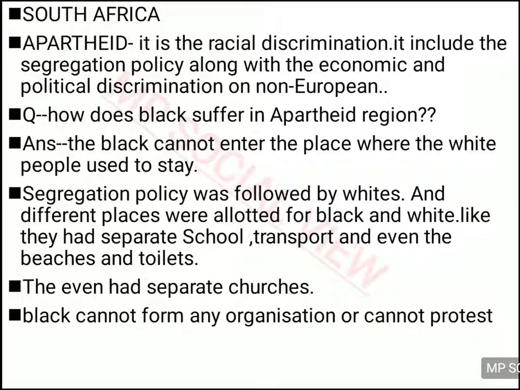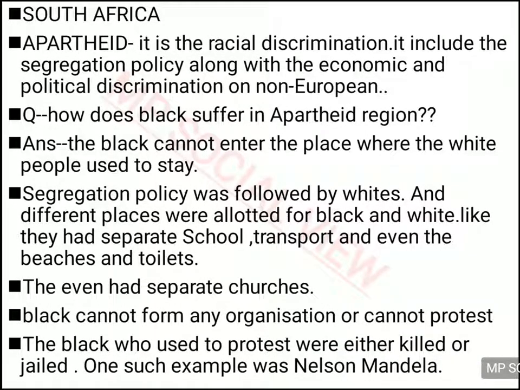they could not form any organization, and they could not protest. There was no right for them to protest or to form an organization against it. And even if some black people dared to form an organization or dared to protest against all this discrimination, they were punished brutally. They were sent to jail, or they were shot down, or they were killed brutally by the white people.